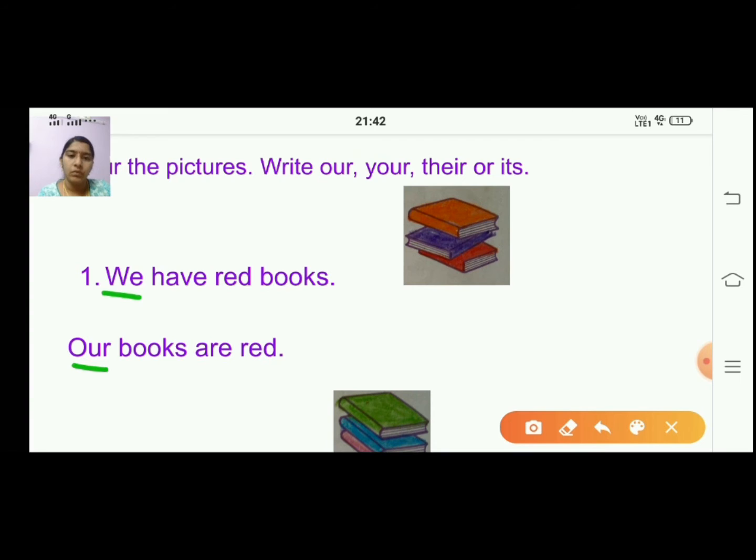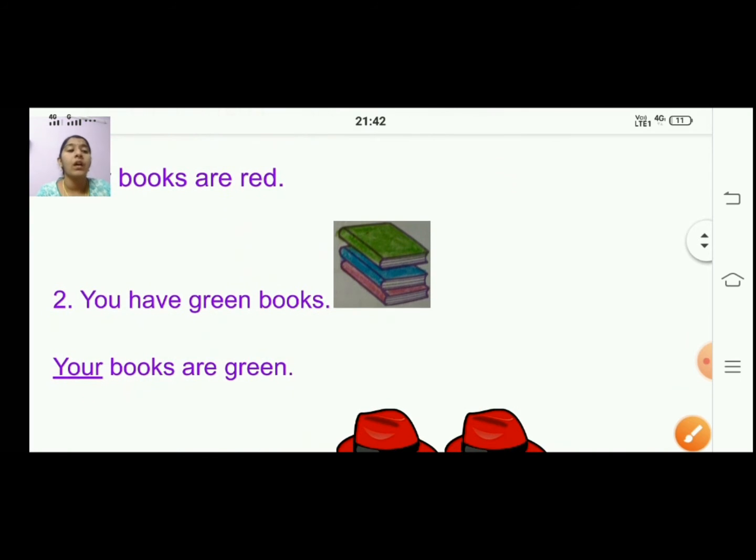So wherever you have we, you will say our books are red. So we have red books. You will say we, instead of we, you will put our: our books are red. You're going to write our books are red. Right? The next one here.